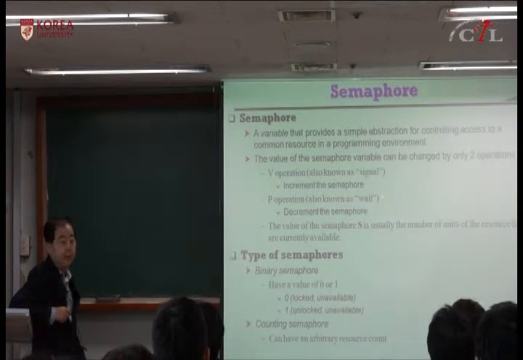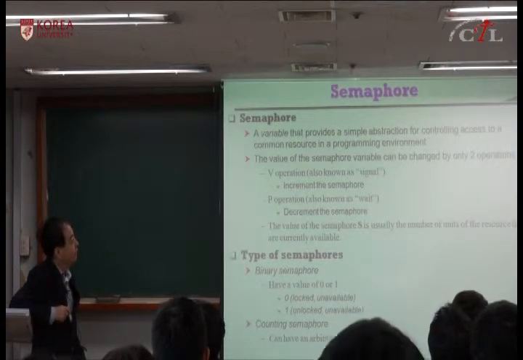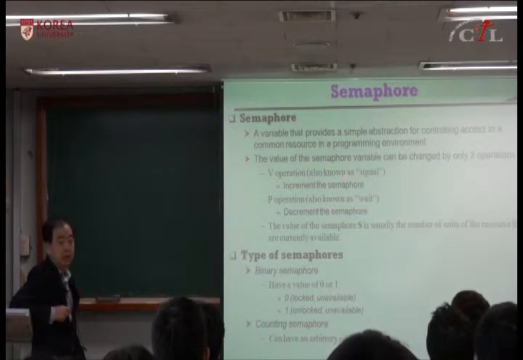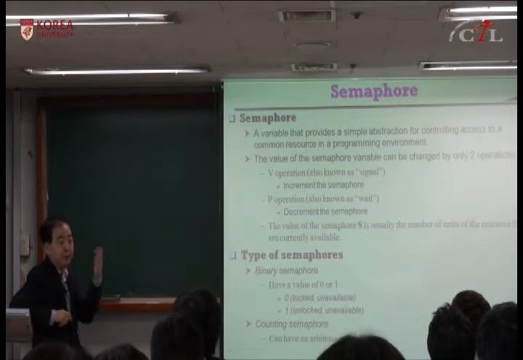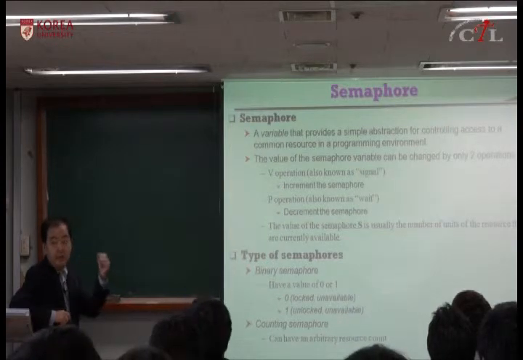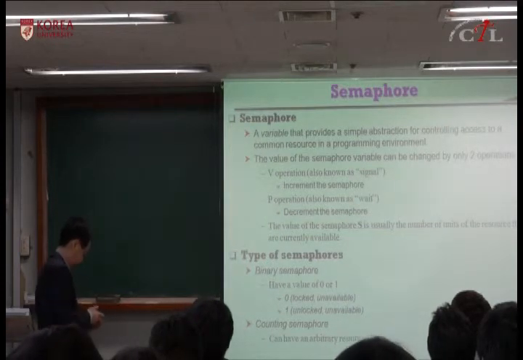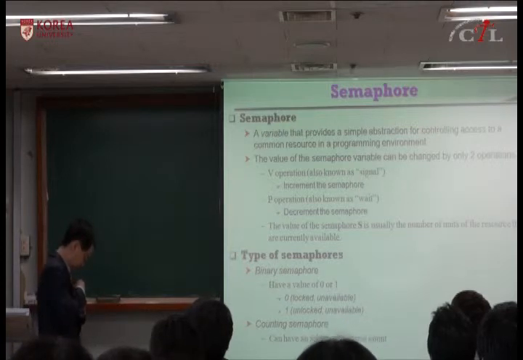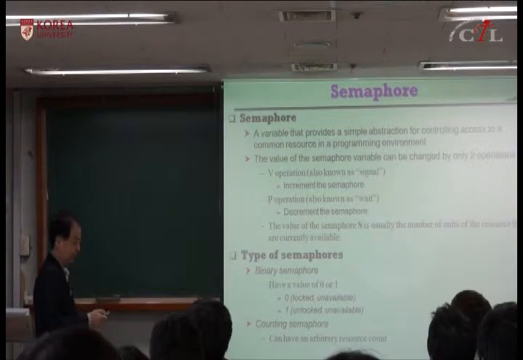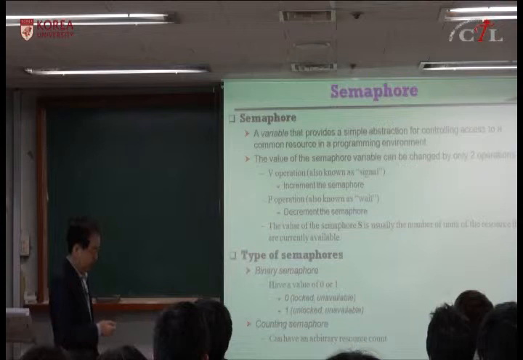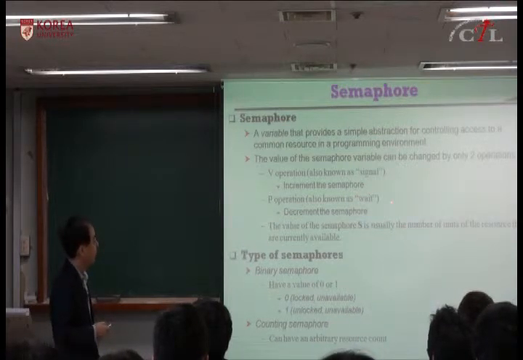Then you have to wait until the other process performs V operation, which means I have used the resource and it notifies the other process that you can use. So until it receives the signal operation, it has to block. Okay, we will discuss the details of these semaphores.